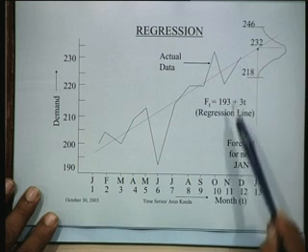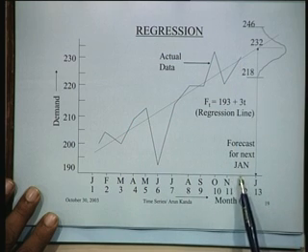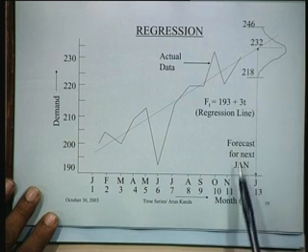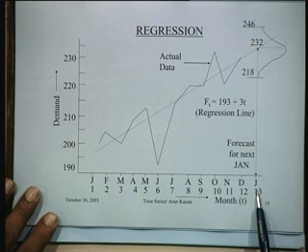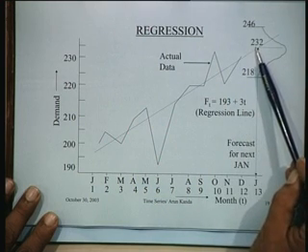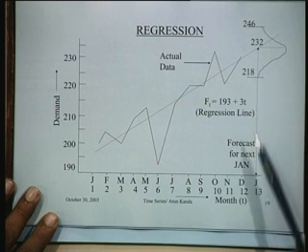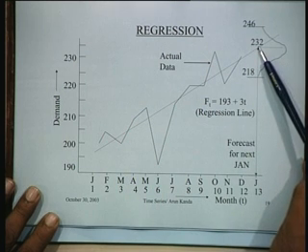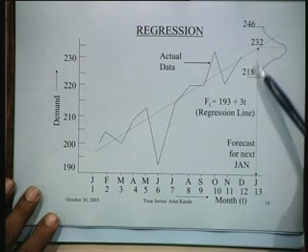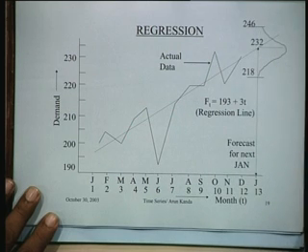And then you can use this particular equation to forecast, let us say, the demand for next January. How do you forecast the demand for next January? You will take t is equal to 13, because this is the 13th period, plug it into this formula, and the value that you get is 232. So you make a forecast for next January as 232, and what we can do is, from the errors we can also estimate the standard error of estimate and find out the range in which the forecast will lie.